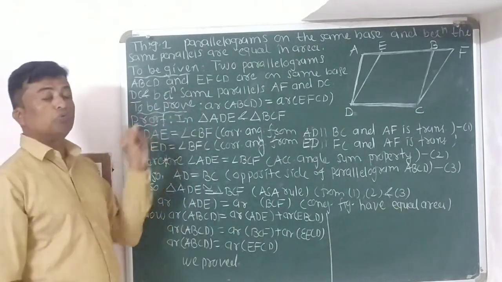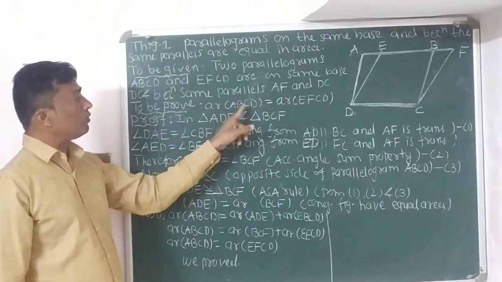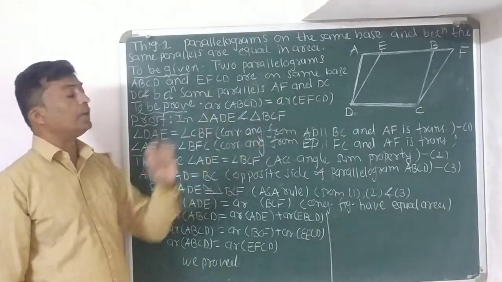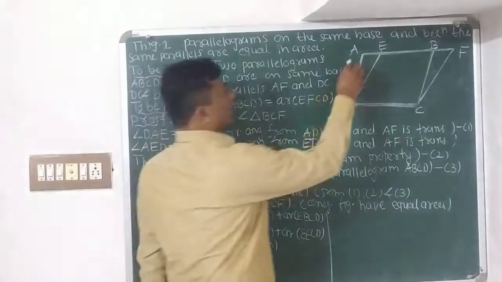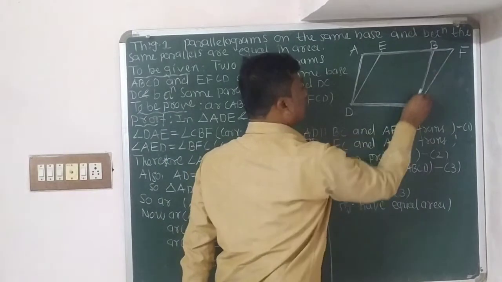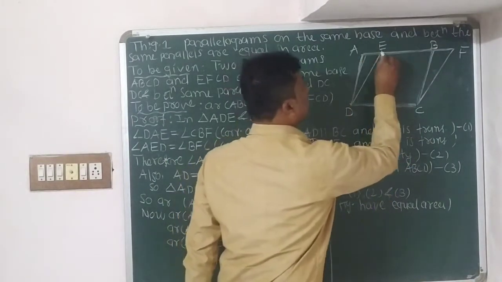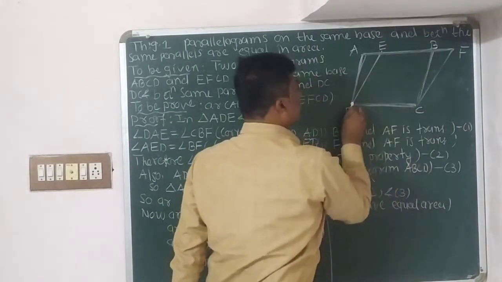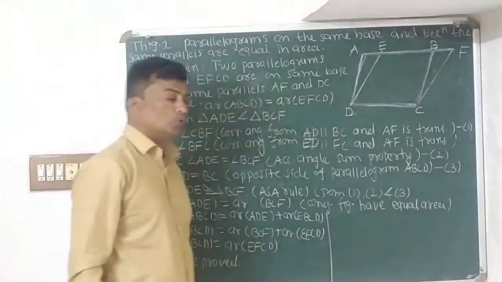Now, to be proved. What do we have to prove? Area of ABCD is equal to area of EFCD. Here, area of parallelogram ABCD and area of parallelogram EFCD, that we have to prove.